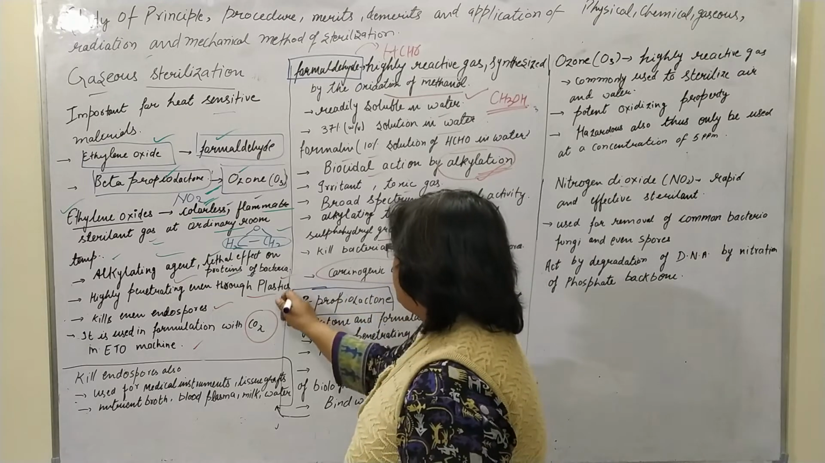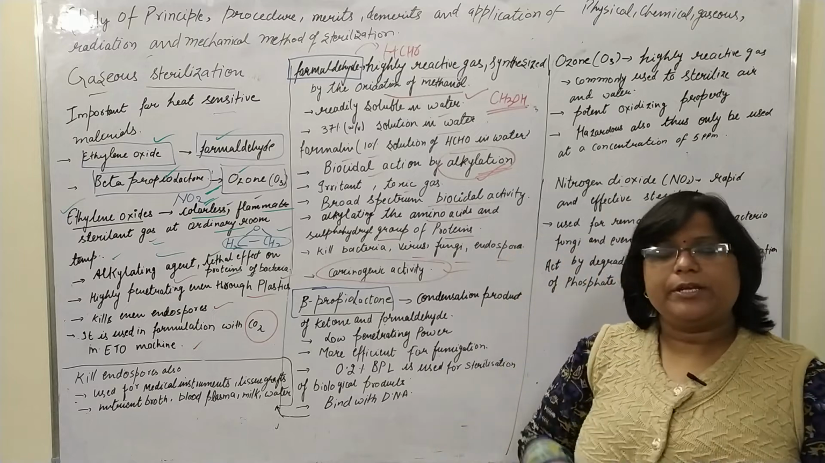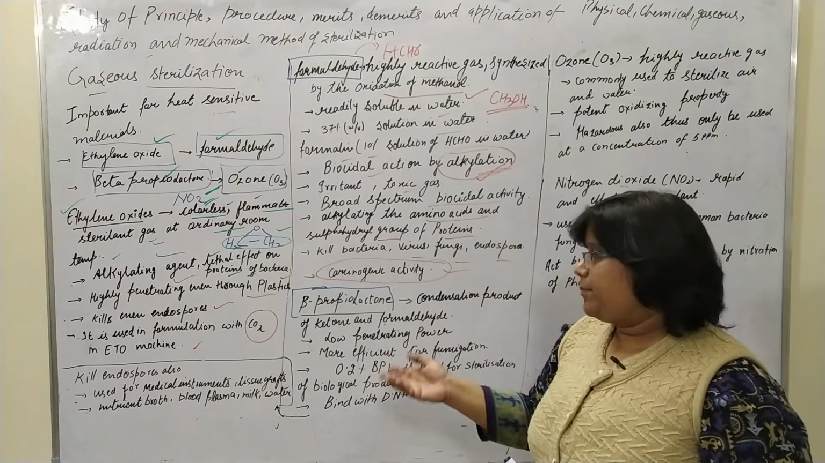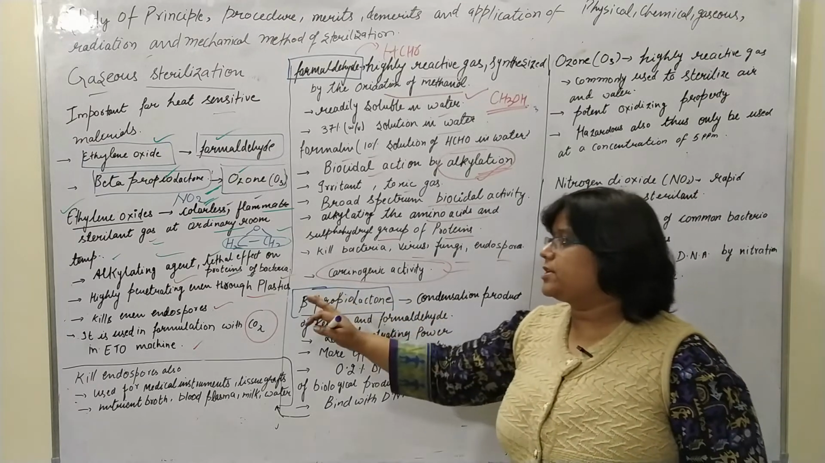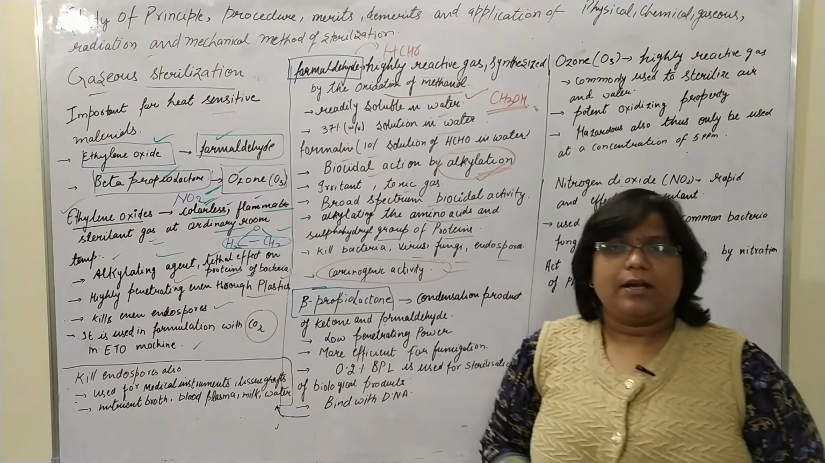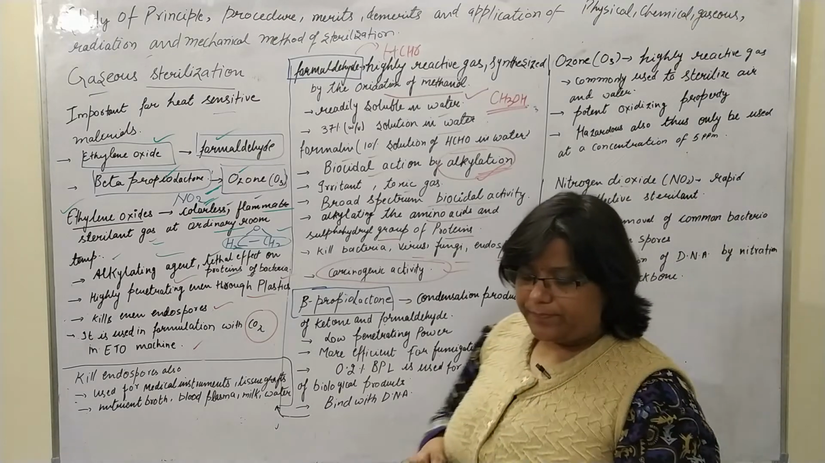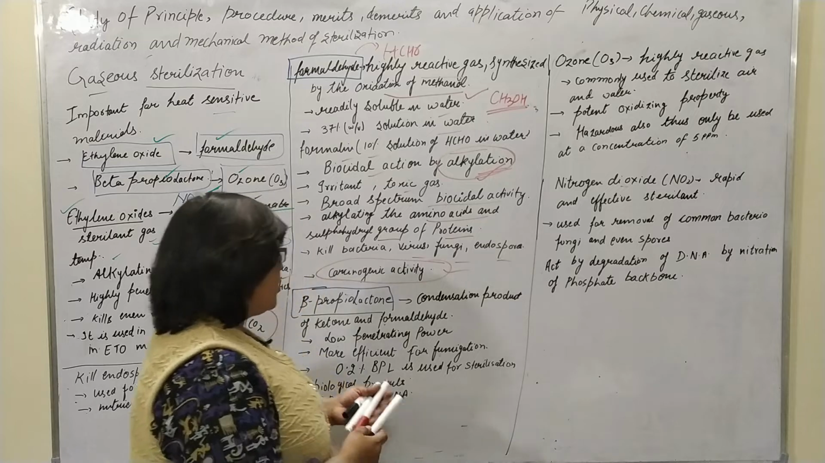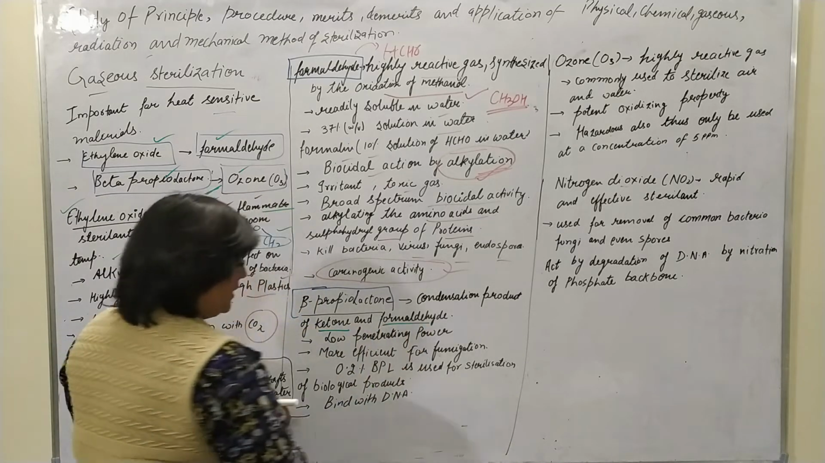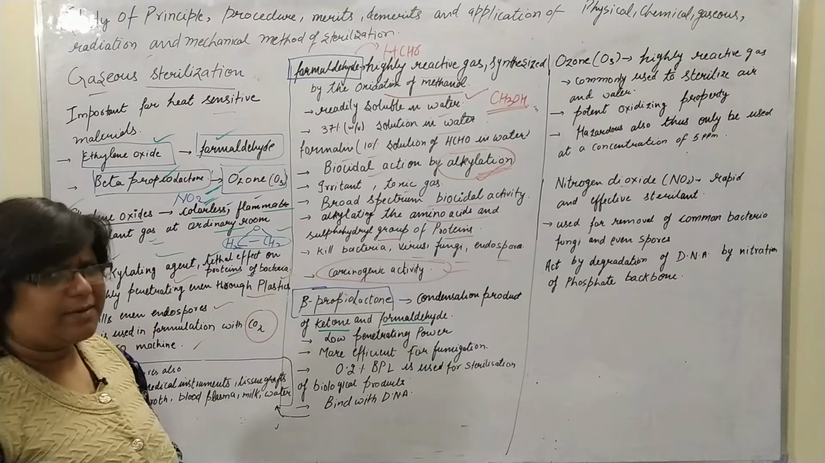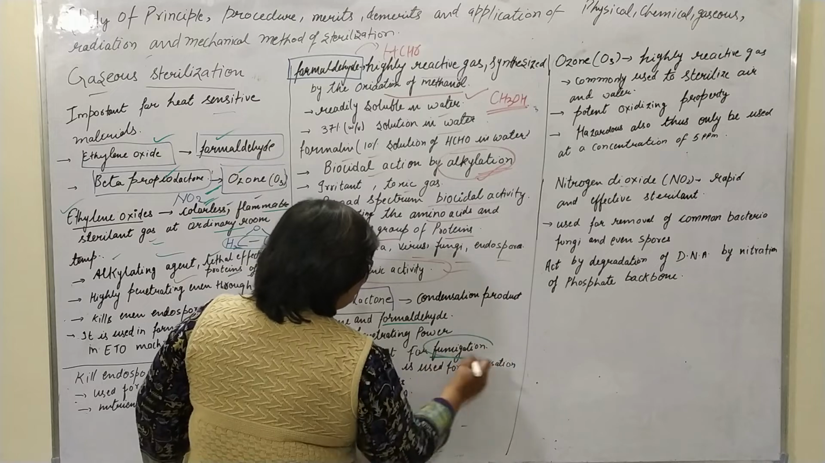Now the third gaseous sterilizing agent is beta propiolactone. Beta propiolactone is important, as well as ethylene oxide; these two short notes may come in the examination. Beta propiolactone is the condensation product of ketene and formaldehyde. It has low penetration power, which is the main drawback, but it is quite effective in fumigation.